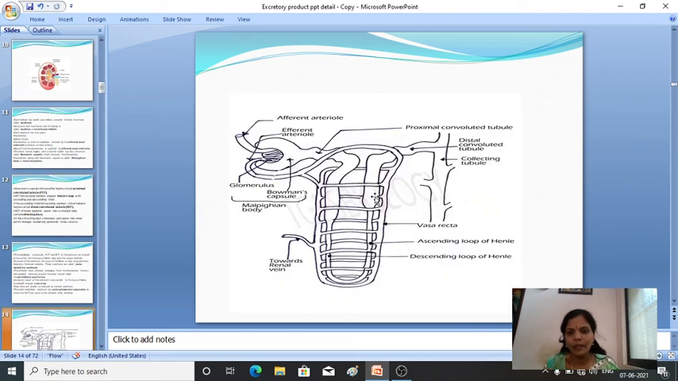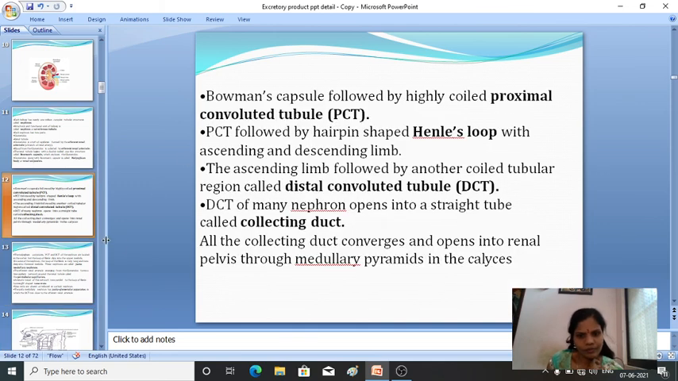Here you can see this ascending limb further gives rise to the DCT. Then from the DCT it is connected to the collecting tubes, and these collecting tubes are connected to the renal medullary pyramids in the calyx.